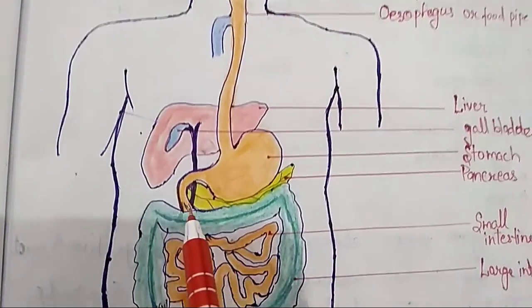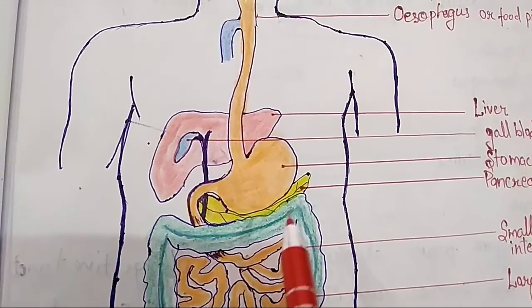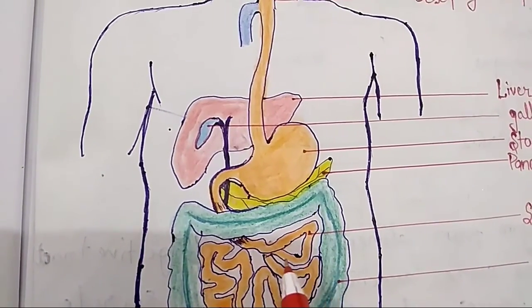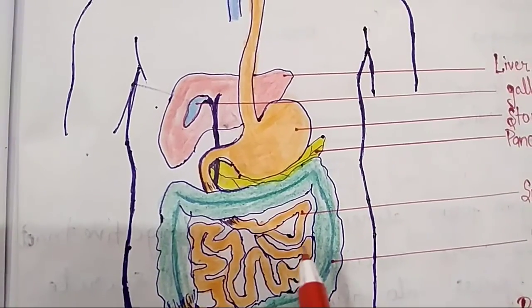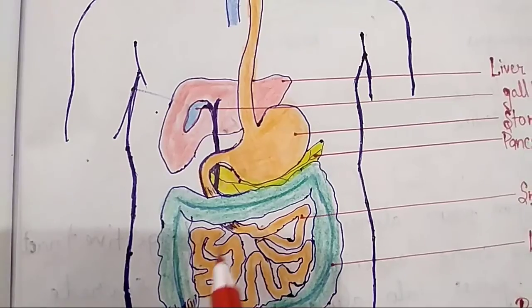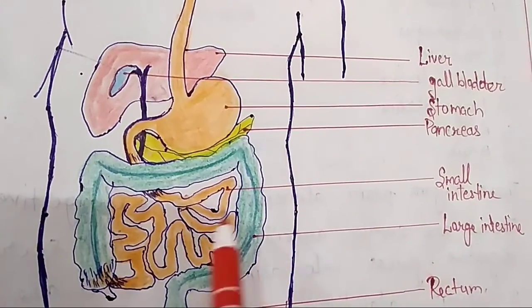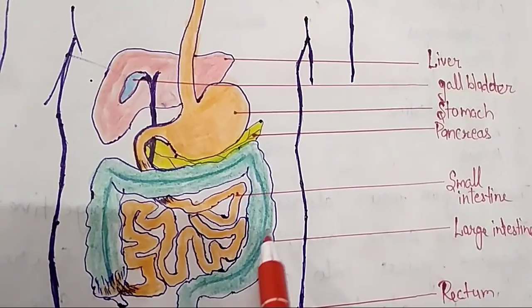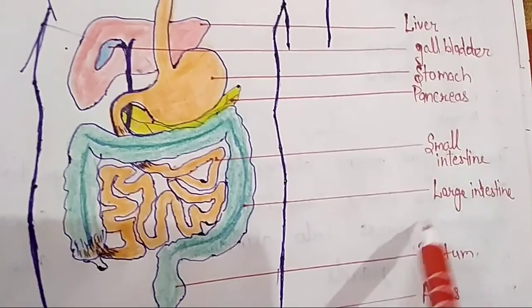And here you can see the stomach is joined with this very fine tube-like structure, and this is coiled. That means it is very long. This coiled structure is known as the small intestine, and this broader part of the alimentary canal is known as the large intestine.